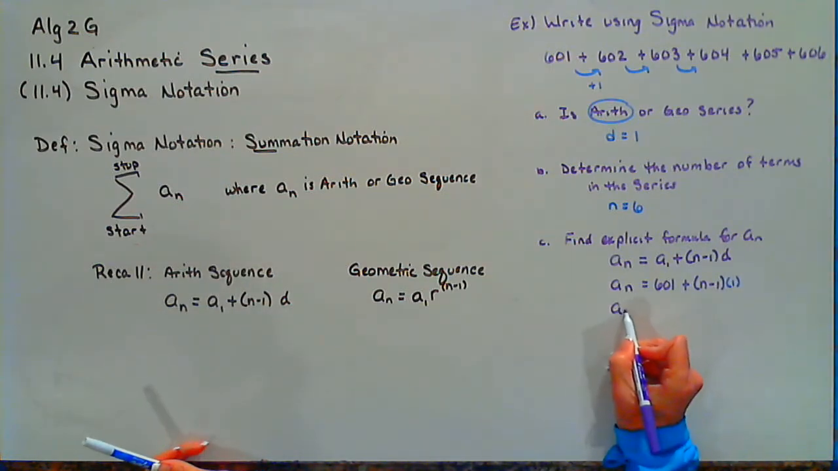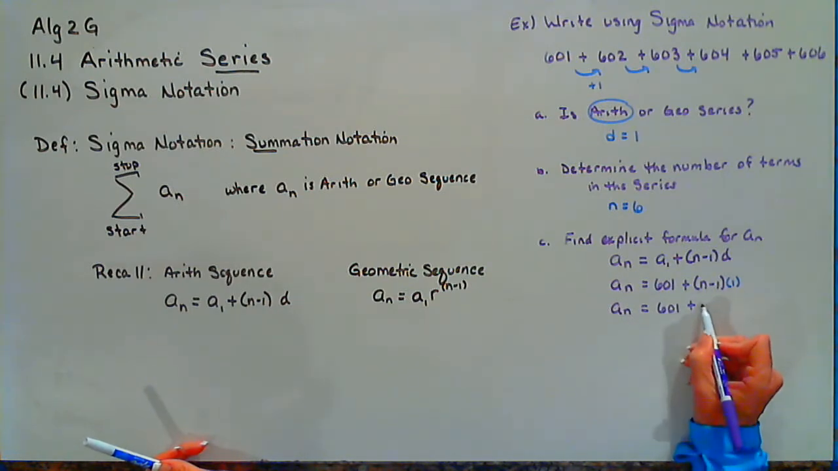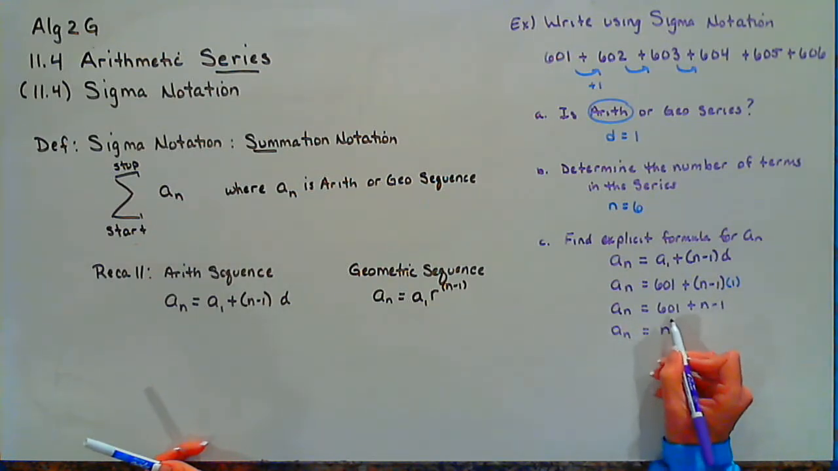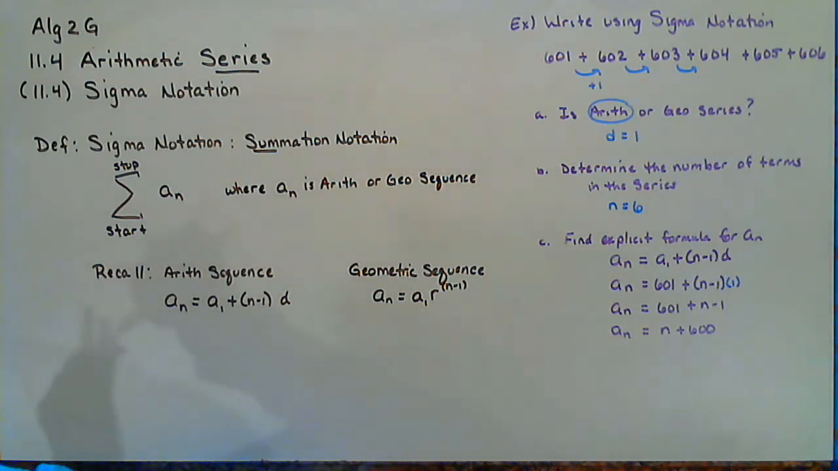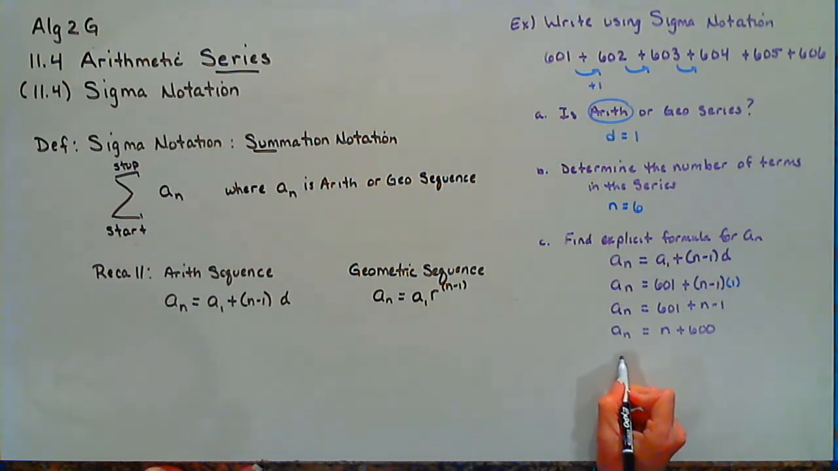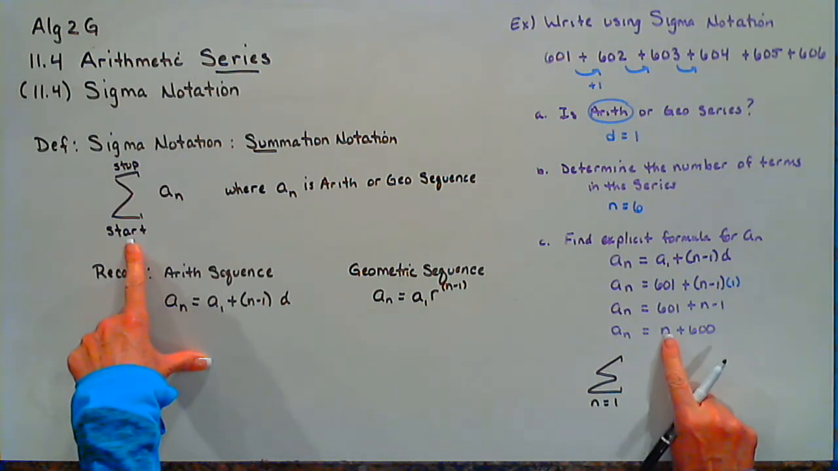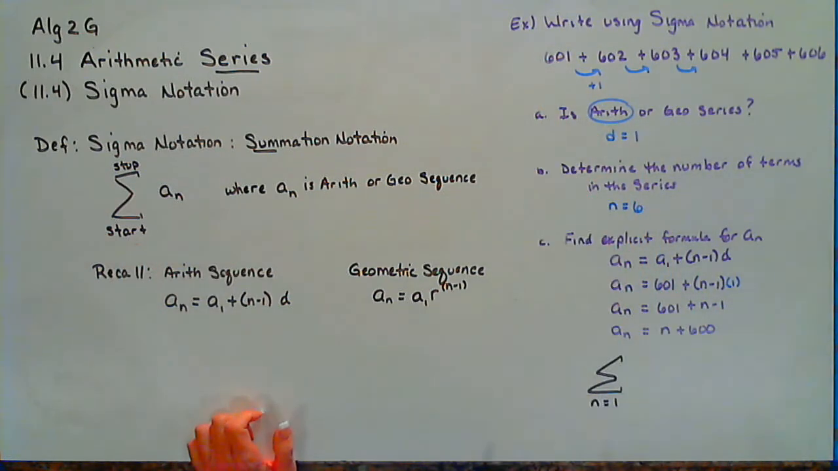So our explicit formula for any term would be 601 plus, if I distribute the 1, our general formula would be n plus 600. And now we're ready. If we want to write this in sigma notation, well, where do we start? Let's start with the number n equals 1. That way when I substitute in a 1, I get 1 plus 600, which gives me 601.